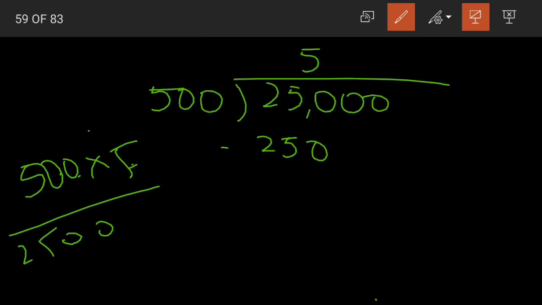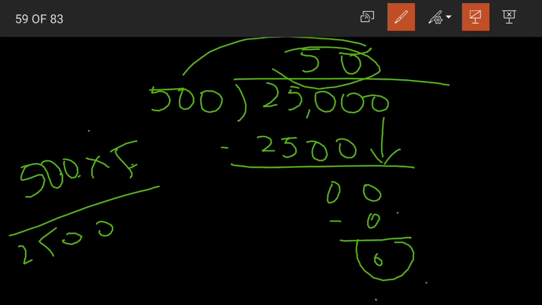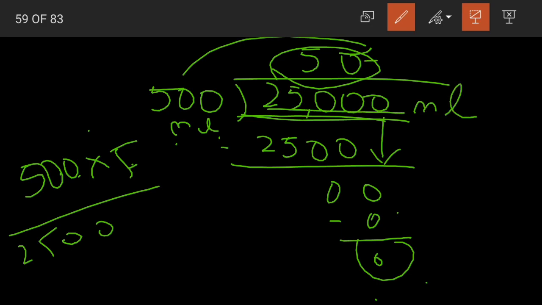500 into 5 is equal to how much? 2500. So when we subtract, 0 is remaining, 1 0 brought down, 500 zeros are 0. So again 0 is remainder. What is the quotient here? 50. So if we are having 500 ml bottles, to fill up the entire water of 25 liters, that is nothing but 25,000 milliliters of water, we would need 50 water bottles. We would need how much, children? 50 water bottles to empty the can.